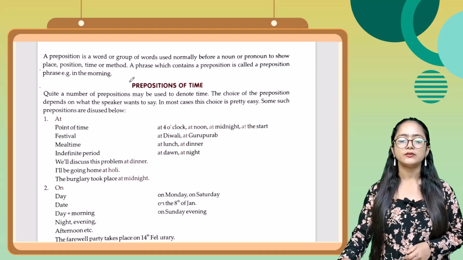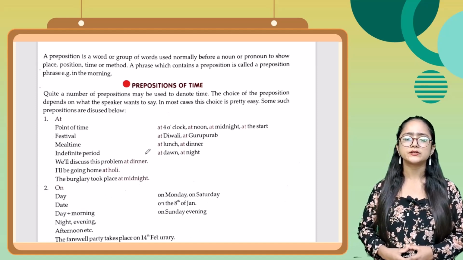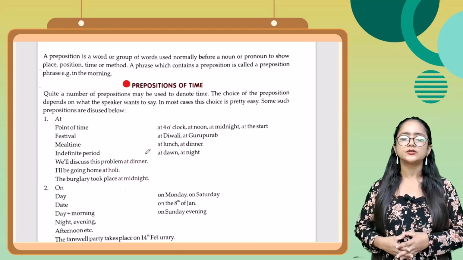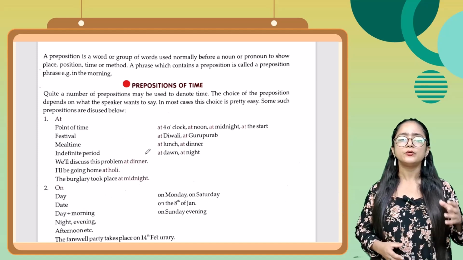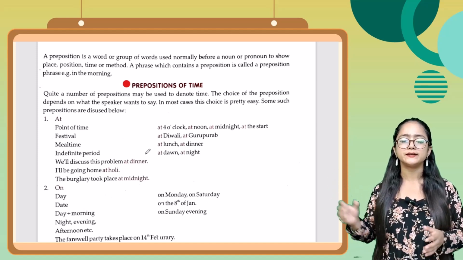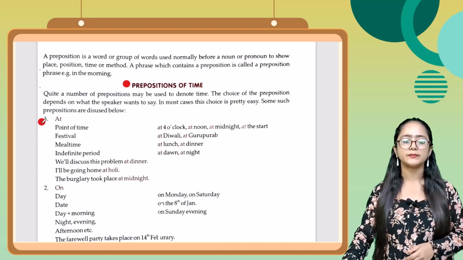Okay. Now the first type of preposition is preposition of time. Quite a number of prepositions may be used to denote time. The choice of the preposition depends on what the speaker wants to say. In most cases, this choice is pretty easy. Some such prepositions are discussed below. जैसे कि first one है preposition of time में at.